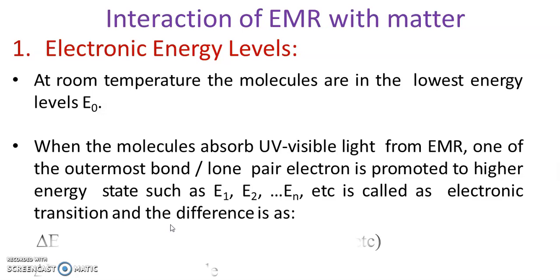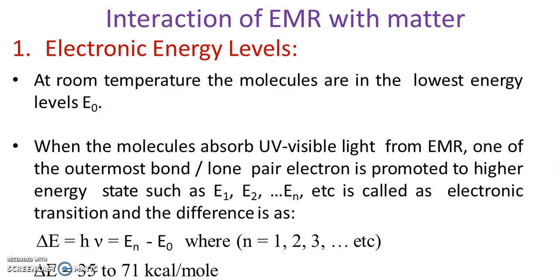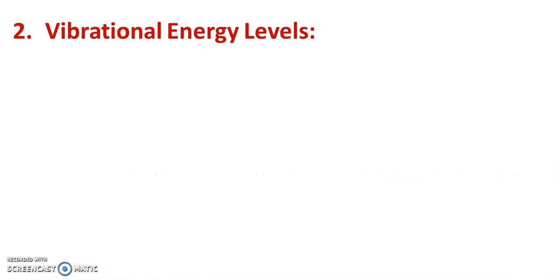The energy difference is calculated by a very simple equation, delta E is equal to h nu, where nu is the frequency. When we calculate the energy change, you just subtract the two energy states, and most of the time delta E ranges from 35 to 71 kilocalorie per mole.